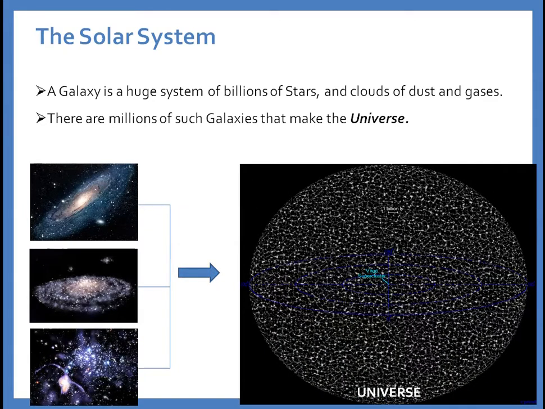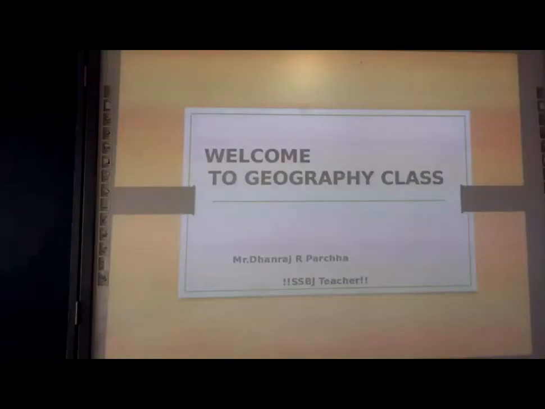So here we have seen the revision part of chapter number 1, the Earth in the Solar System. Now we are moving on to discuss the question and answer from topic number 6, and we are going to do the exercise. So let's proceed.